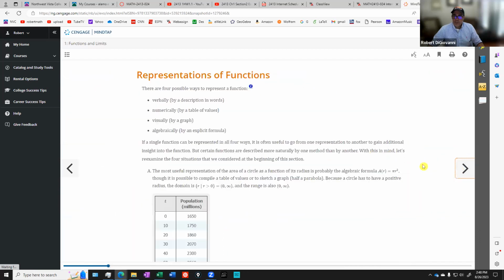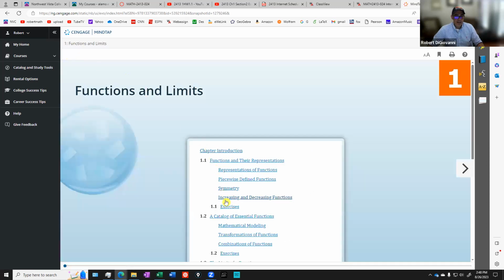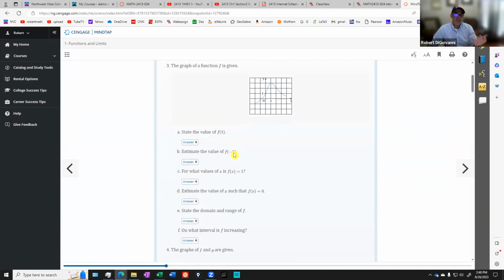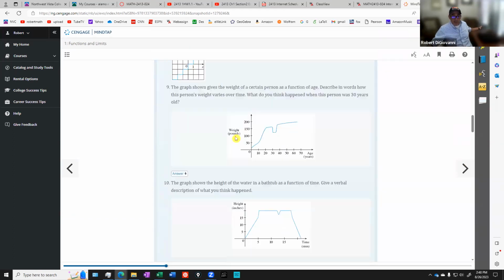You can print out pages, zoom in, zoom out. You can highlight things if you want. So you've got this ebook. You also have exercises at the end of every section. Now, the problems that you do are in that other homework system I already showed you. These are the problems like at the end of each section in the physical book. If you had the physical book, these would be the problems you would see in the book.